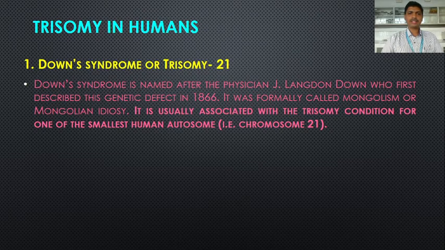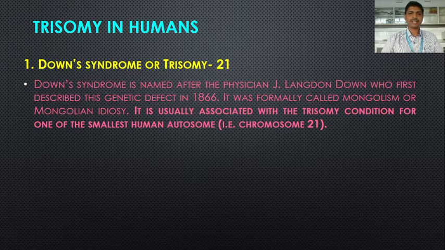Down syndrome is named after the physician J. Langdon Down, who first described this genetic effect in 1866. It was formerly called Mongolism or Mongolian idiocy.